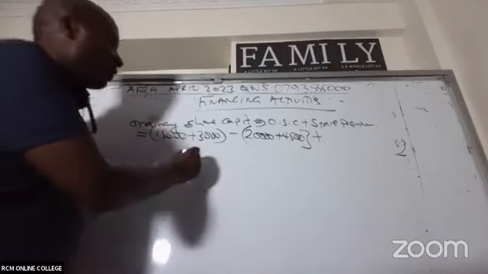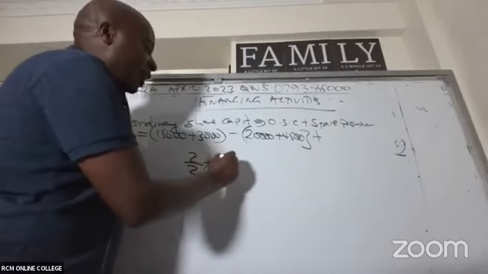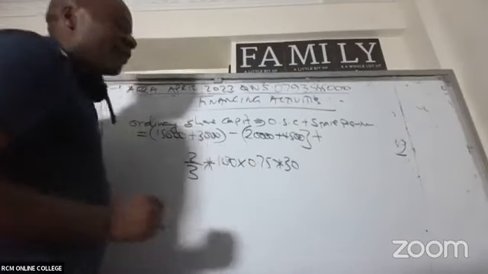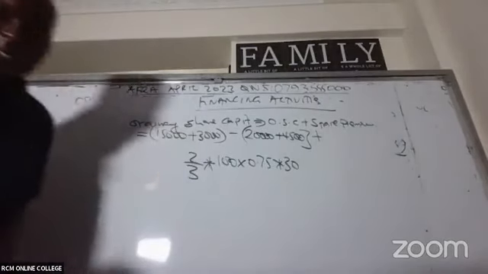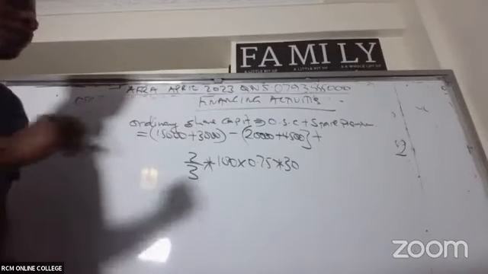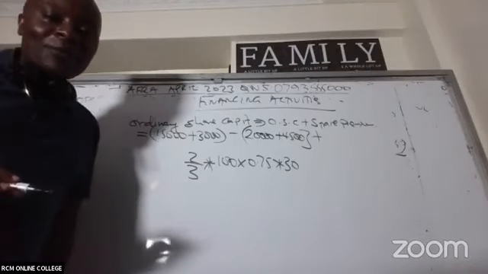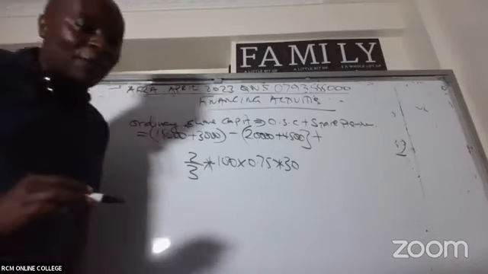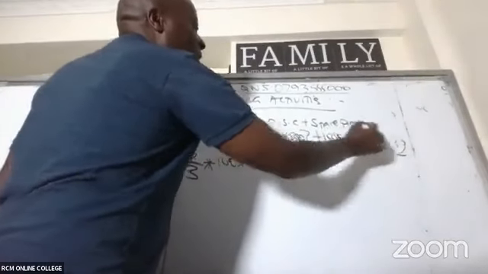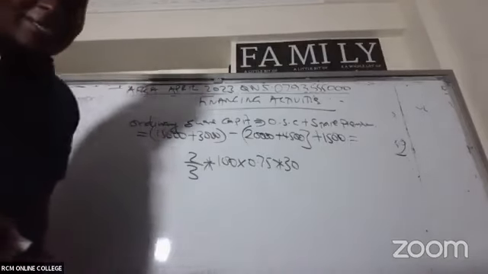It was 2/3. If I remember very well, 2/3 times 100 shares times 0.75, was it 30? Yes. We have this working somewhere. 1,500. So they're giving me a figure of 1,500 here, plus 1,500. So then give me the final figure. How much do we have there?